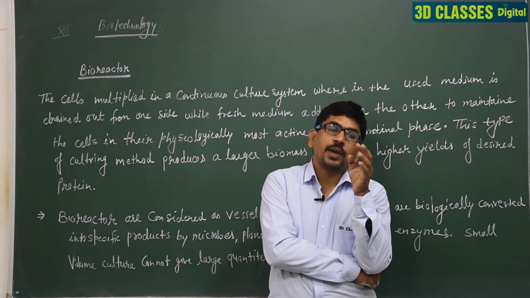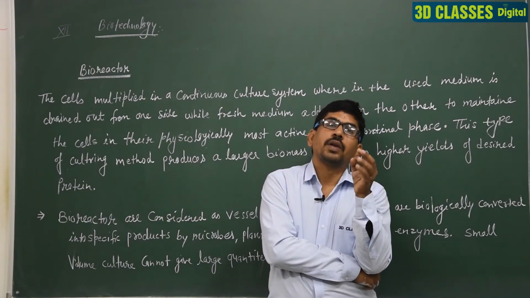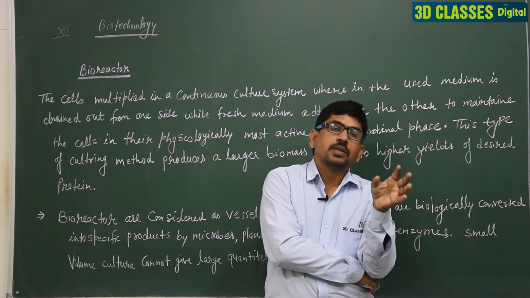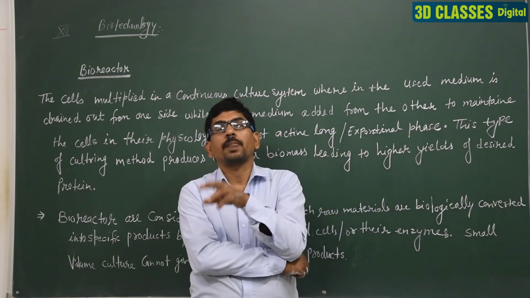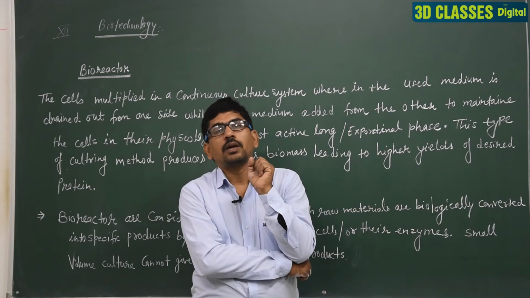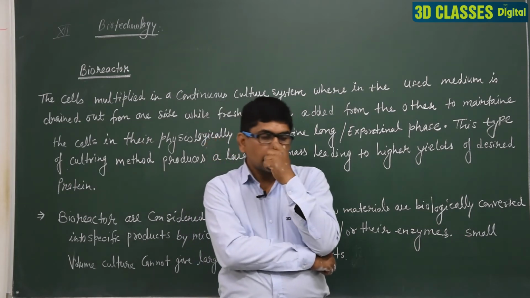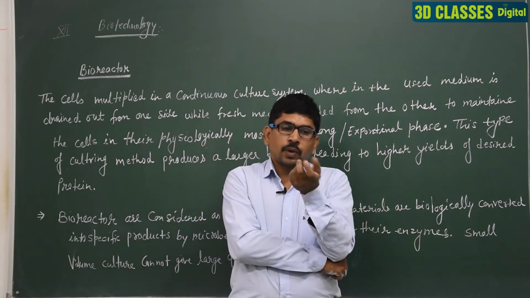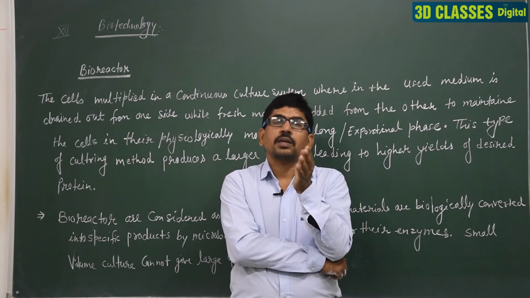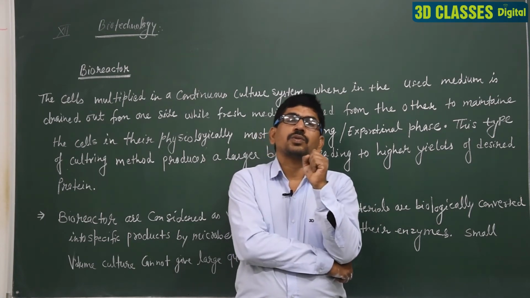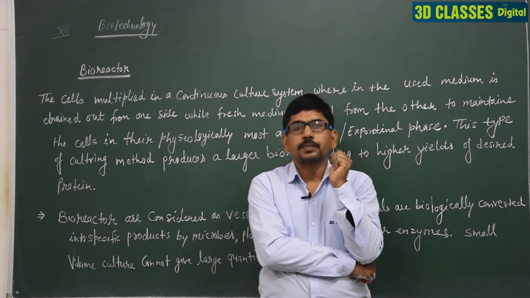So we make the host cell capable of receiving the recombinant DNA. Generally, prokaryotes, bacterial cells are utilized as a host cell, but some eukaryote cells such as yeast are also used.